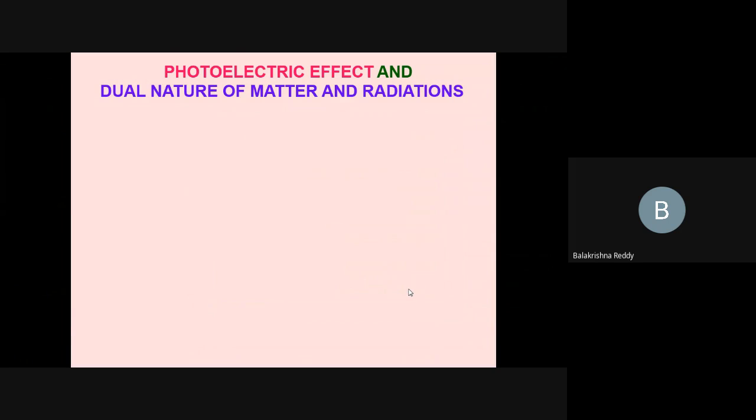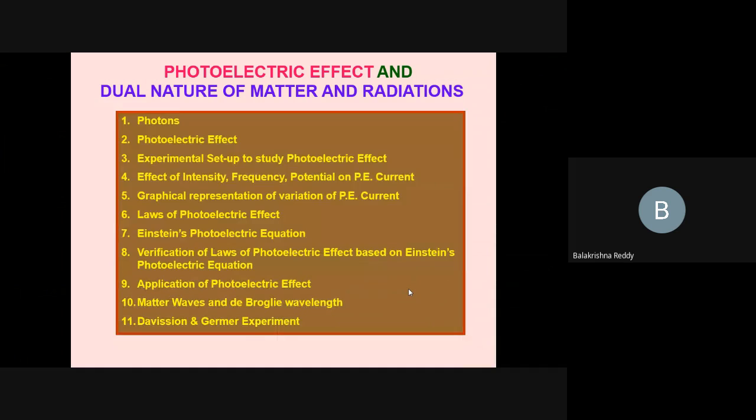Therefore, conveniently you can have a view from the dual nature of matter and radiation. A small topic. First, photon and its properties. What do you mean by photon?